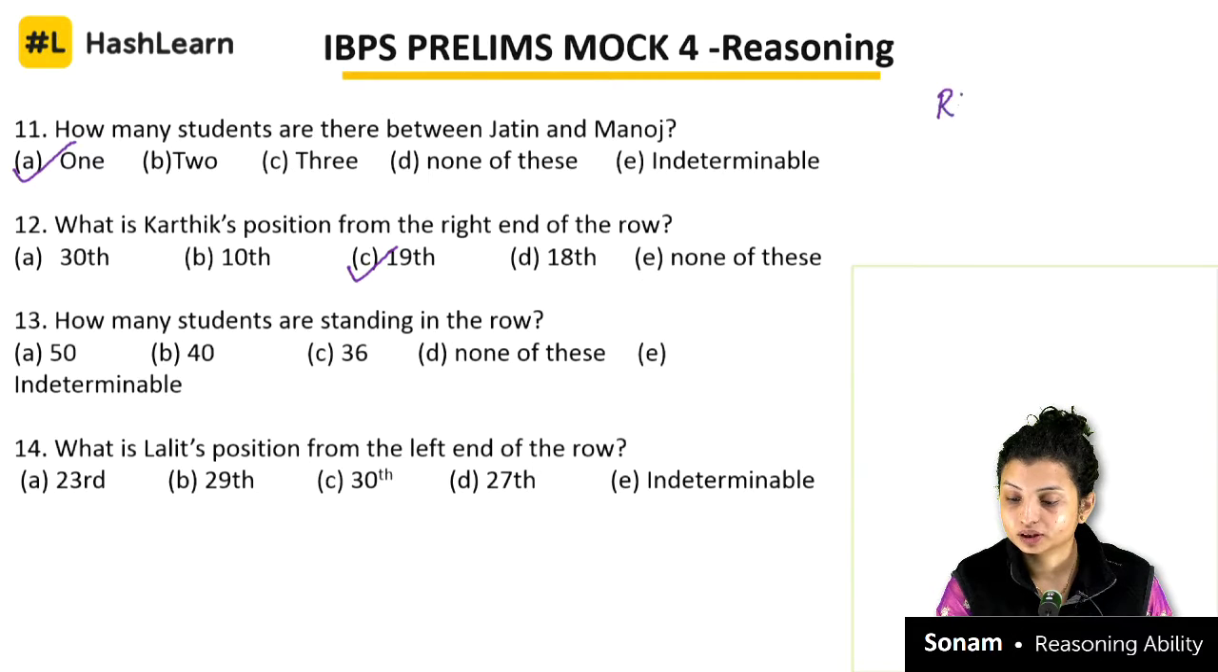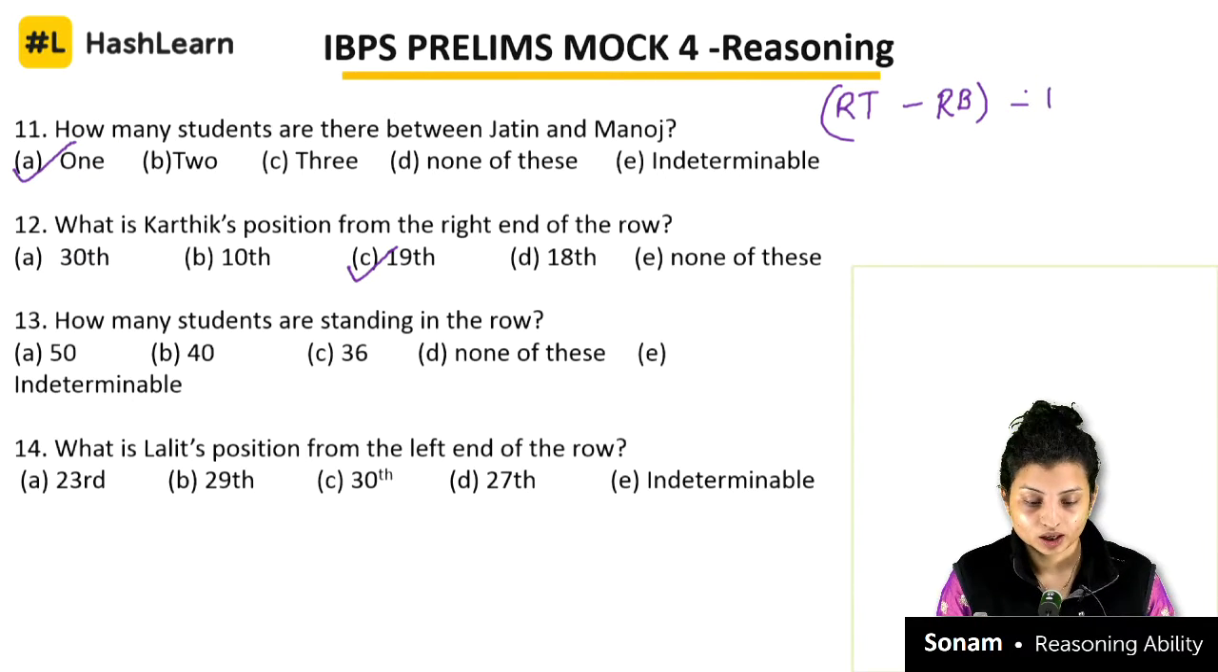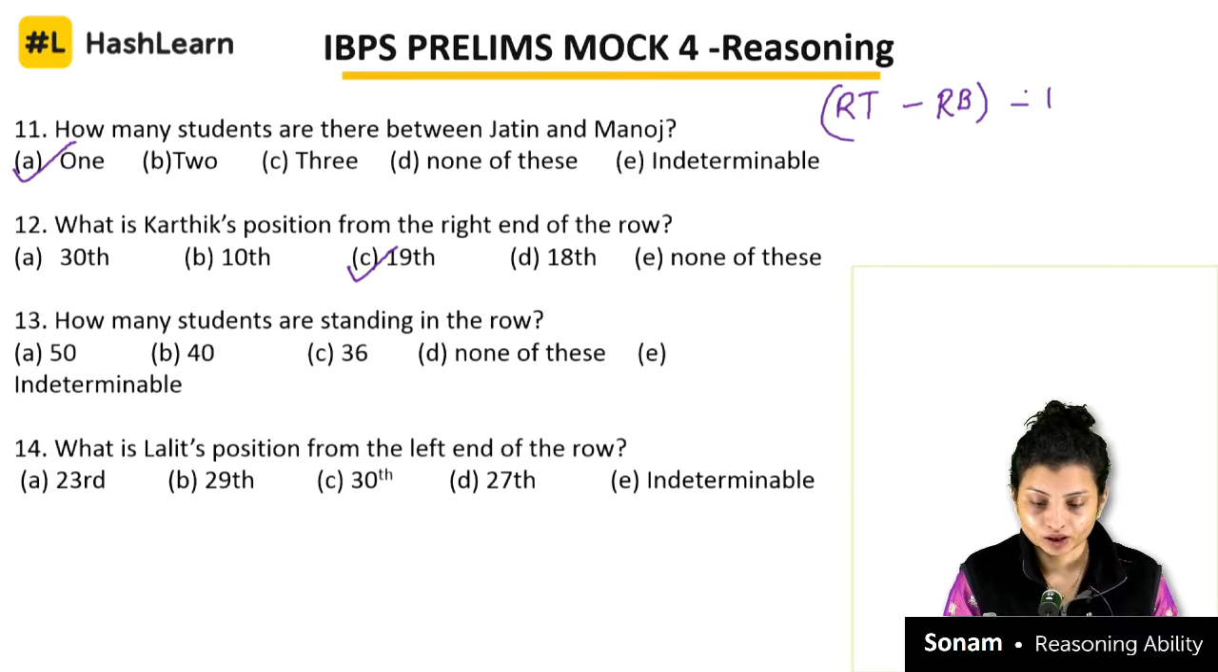Rank from the bottom, rank from the top minus rank from the bottom minus 1 will give you the answer for this. Correct? So the answer is going to be 19. Okay, total how many students are standing in the row? There are 40 students.